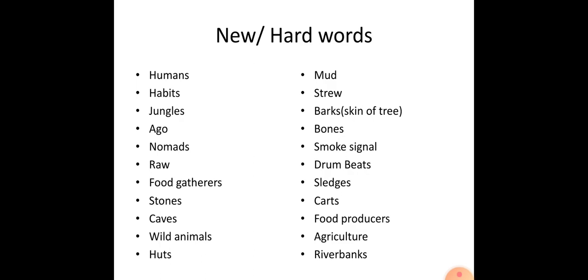Straw means lakdiya. Barks. Here the word barks does not mean a dog barking, but in this chapter it means the skin of a tree, which we call chhal. Bones. Bones, a familiar word.